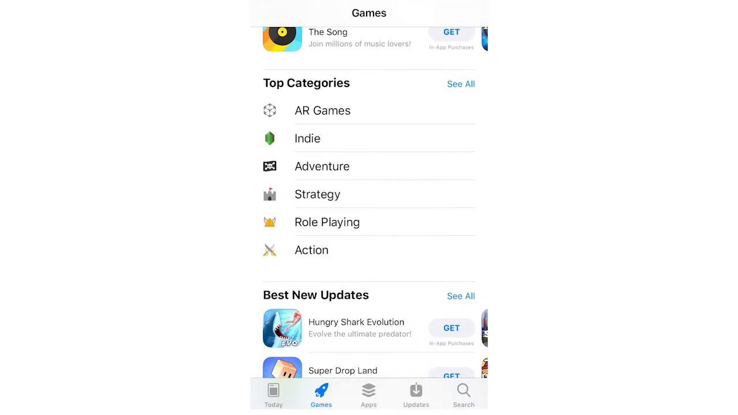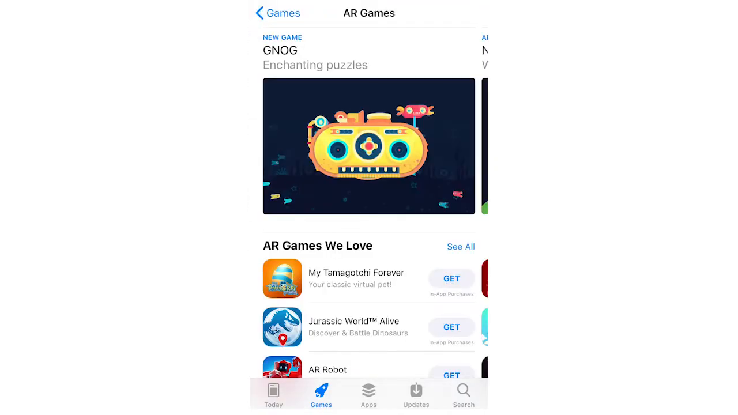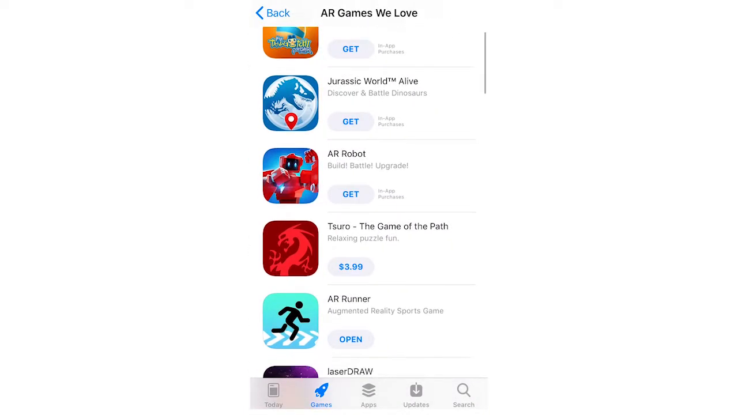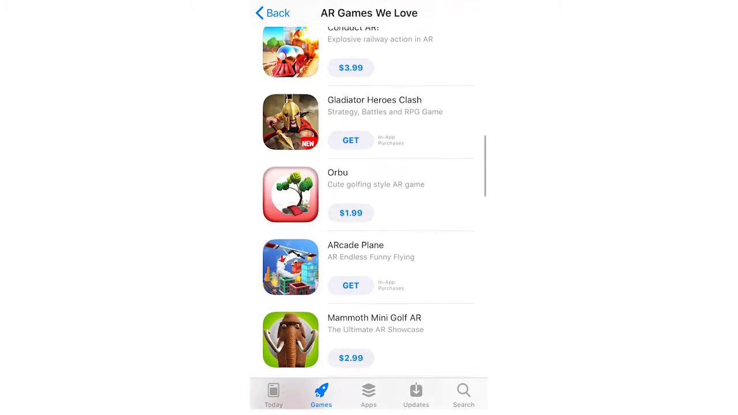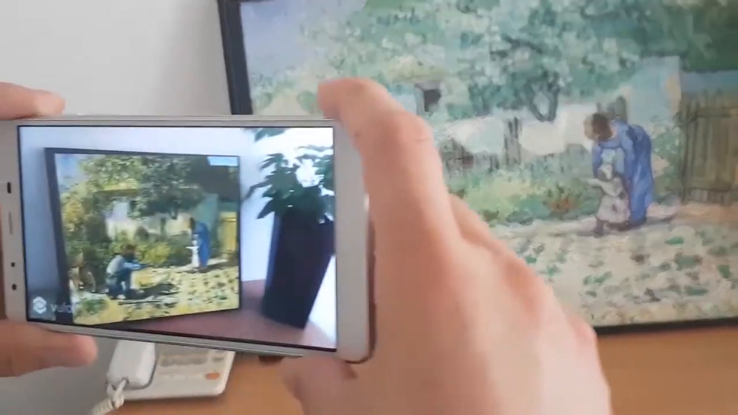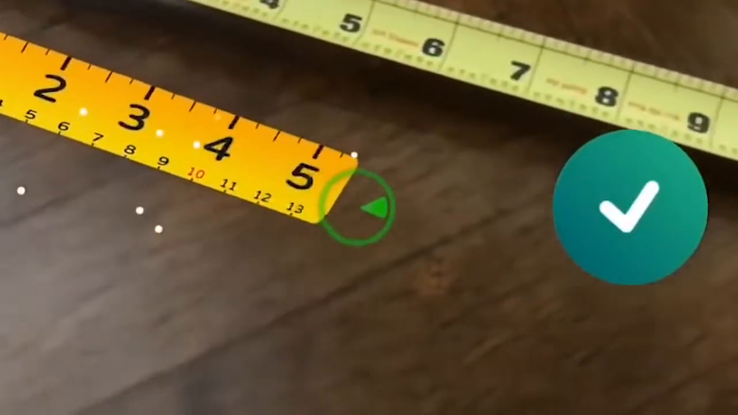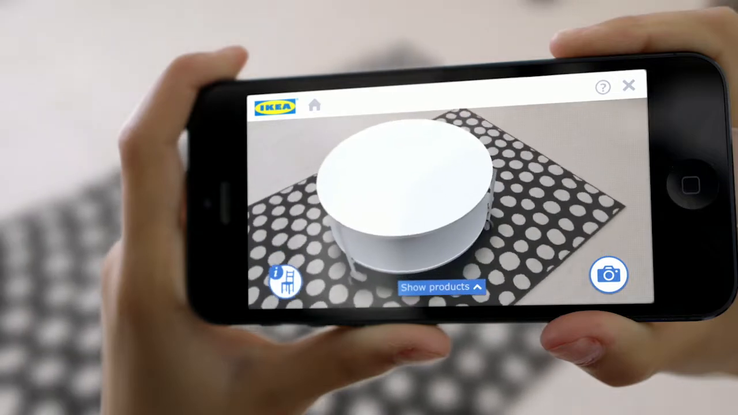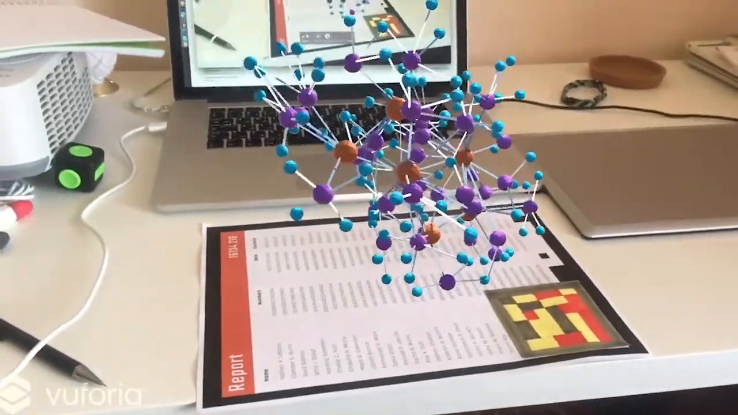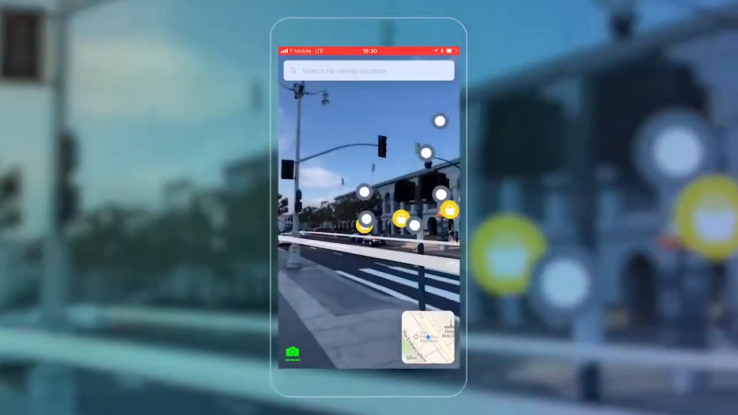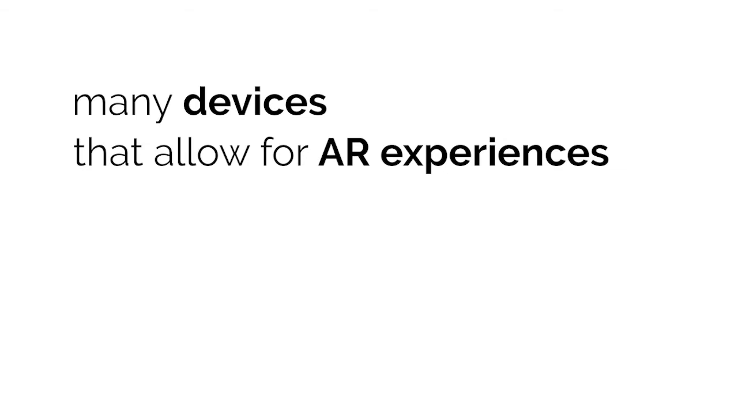There are many fun augmented reality games available on the App Store today. However, AR has many other potential uses as well. It can be used to view artwork, to measure objects, to order food, to shop for furniture, to visualize data, to view walking directions, and the list goes on. There are also many devices in the market that allow for AR experiences.